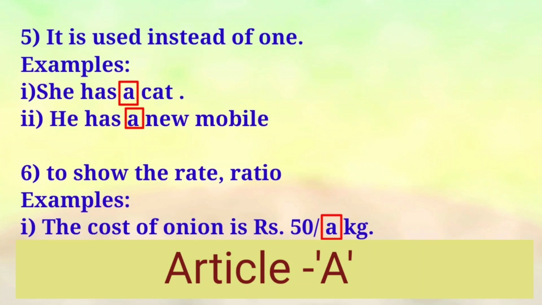And then ratio means, for example, doctor asked me to take tablets 2-3 times a day. So 2-3 வேளை எடுக்க சொல்லியிருக்காங்க. So that shows the ratio, right? So okay students, have you understood that? See here, we can use the article A instead of one.